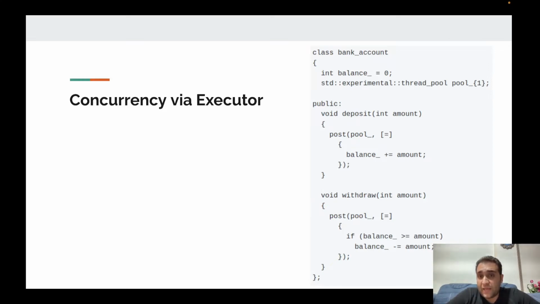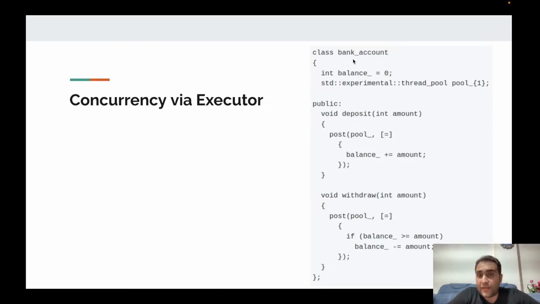The bank account is a very simple active object. Actually, an active object is an asynchronous object. It means all the functions inside an active object are able to run asynchronously. It means an active object has its own thread, or more precisely, its own execution context.